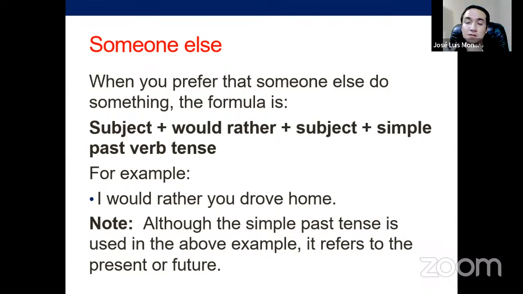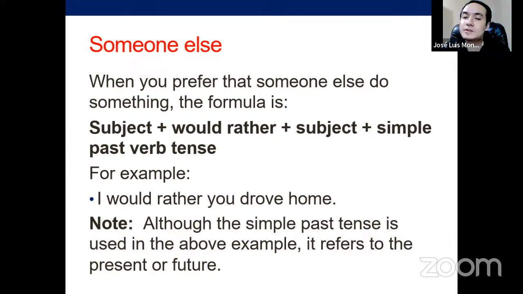And drove is not simple past. We use the verb in the simple past, but this is subjunctive. This is a way of expressing present. I would rather you drove home now. I would rather she bought that purse. And again, the idea is not past, it is present.